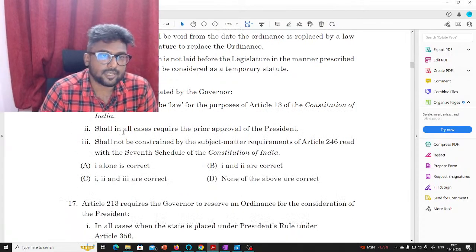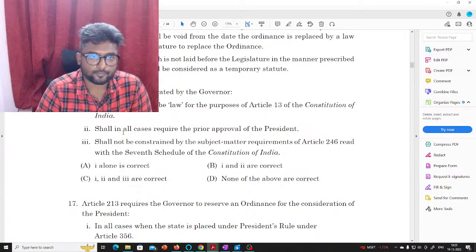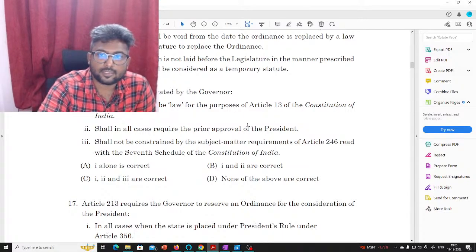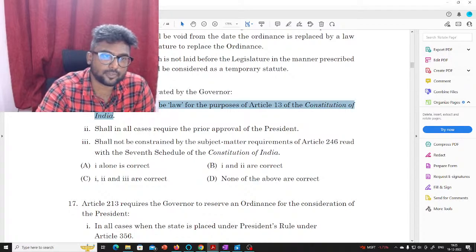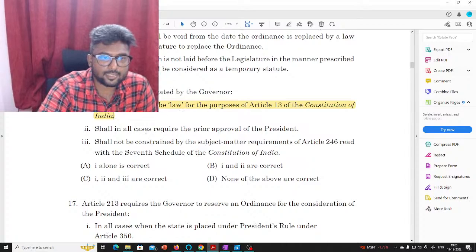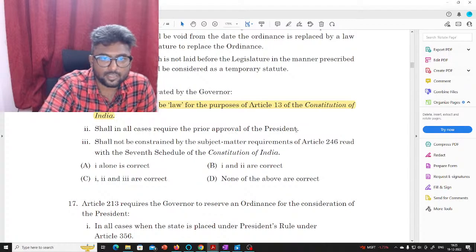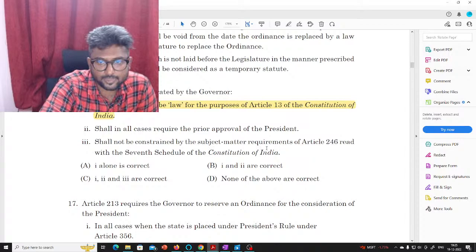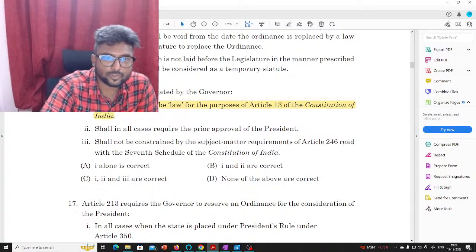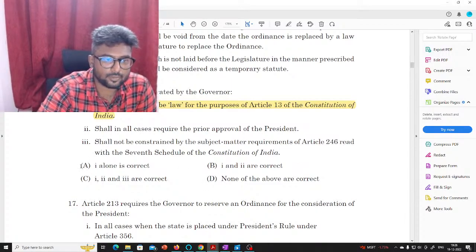Next, 16. An ordinance promulgated by the governor shall be treated to be law for the purposes of Article 13 of the Constitution. This is absolutely right. Shall in all cases require the prior approval of president. So this is wrong. And shall not be constrained by the subject matter requirements of Article 246 read with the 7th schedule of the Constitution of India. So again this is wrong. So the answer is A, 1 alone is correct.